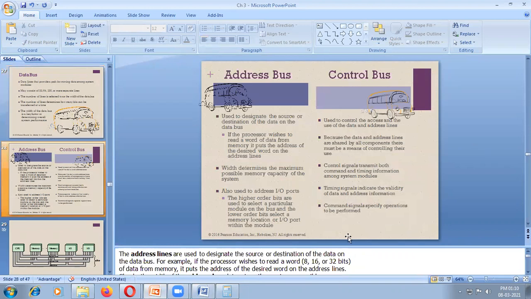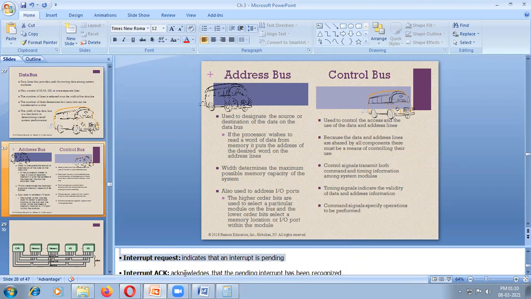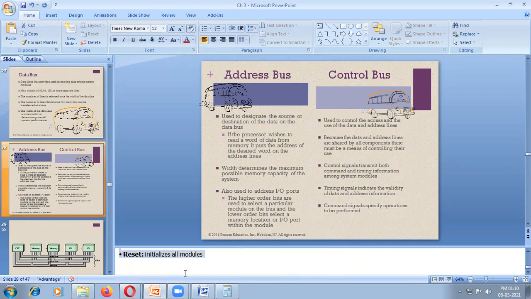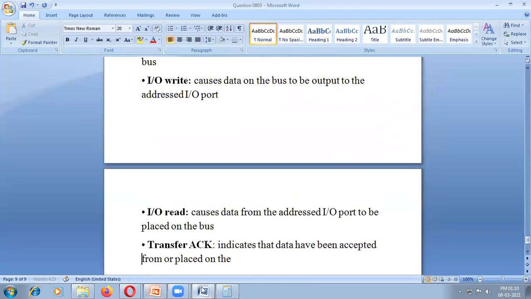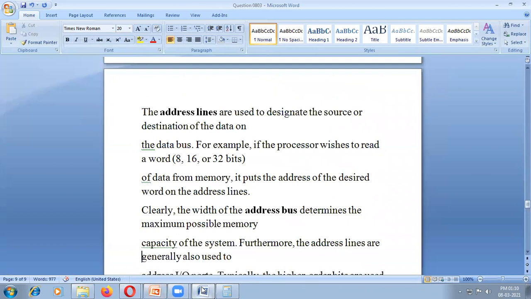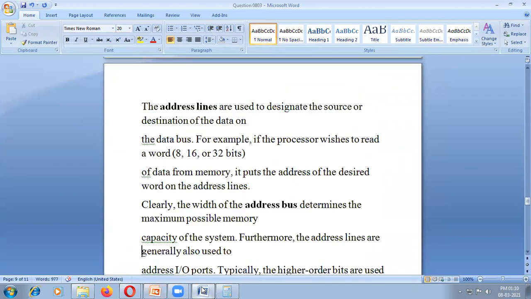Address bus. The address bus also stands for all the operations. The control bus is also more important. These things are more important: address bus, control bus.